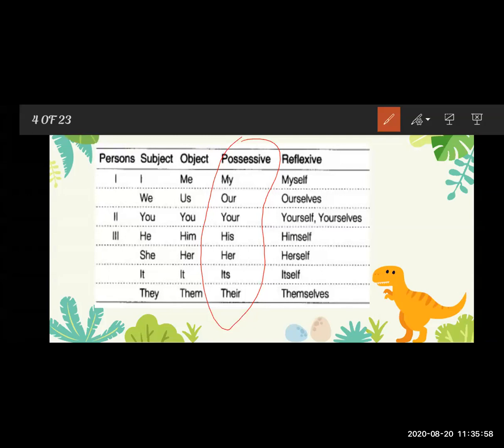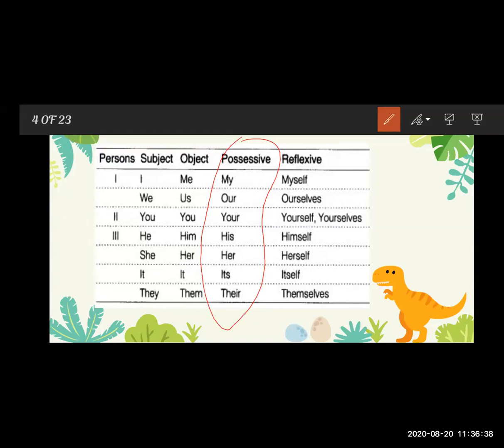So see here, one more example I am telling you. This is my brother, and his name is Alex. One more example I am giving you here: this is my drawing book, and I like it. So we are showing the possession of the drawing book. These are the possessive pronouns: my, our, her, his, its, and their.